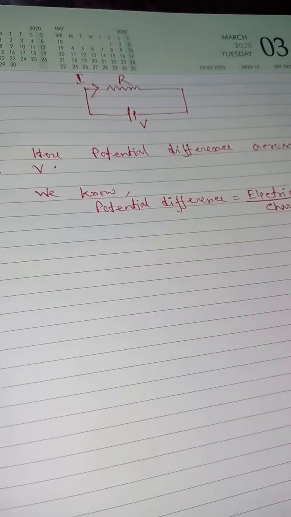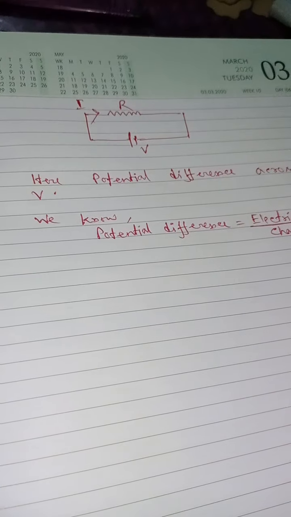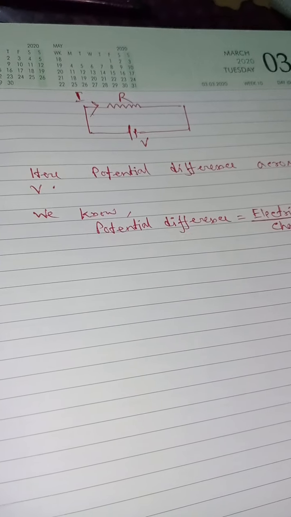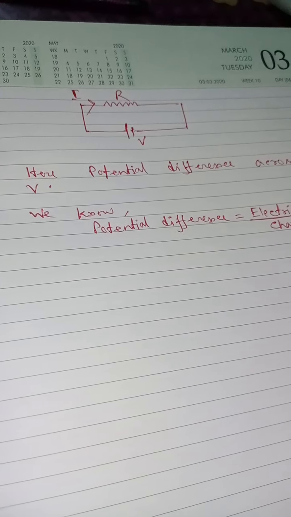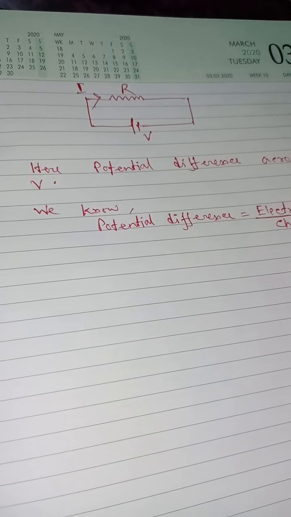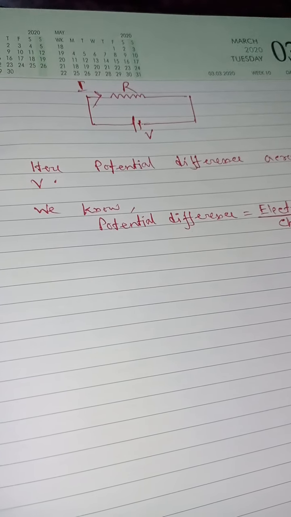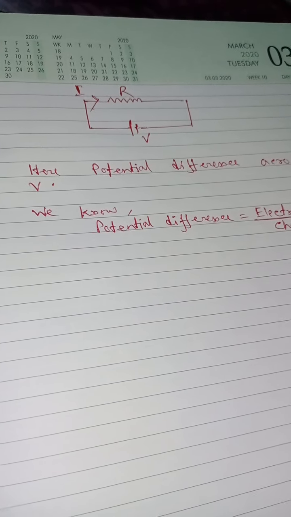Current is flowing through the resistance R. Current flowing means charged particles are flowing. We know that current flow is the result of flow of charge.